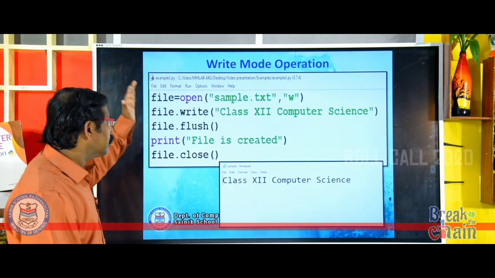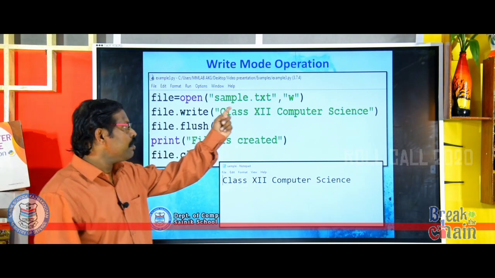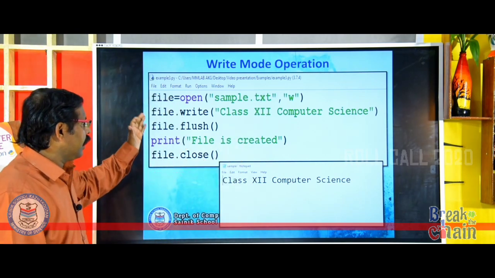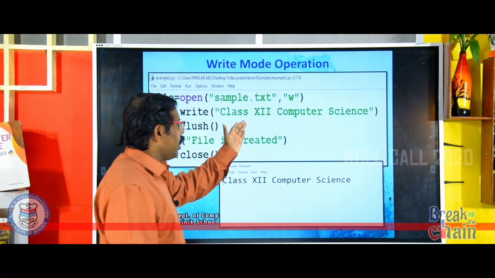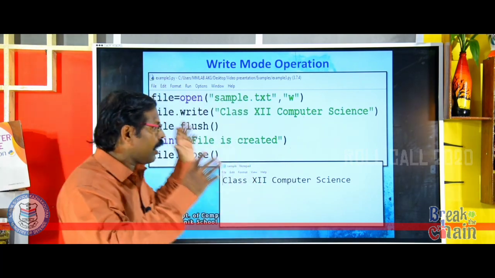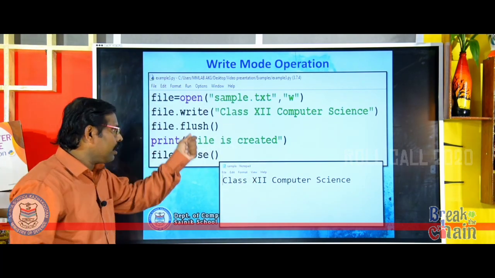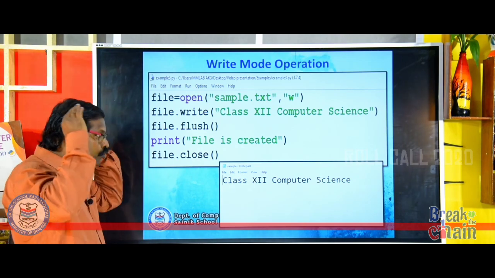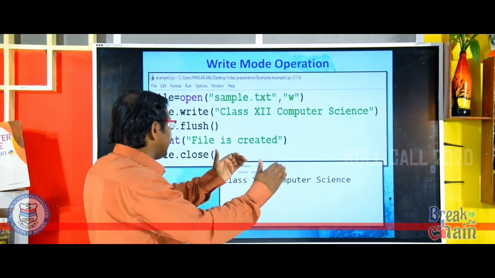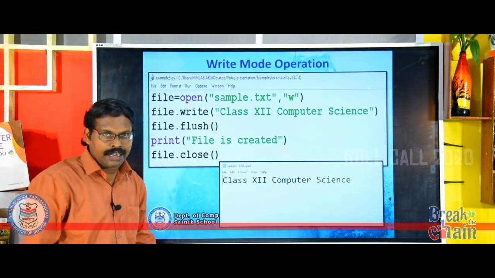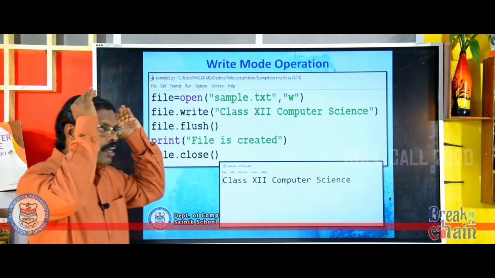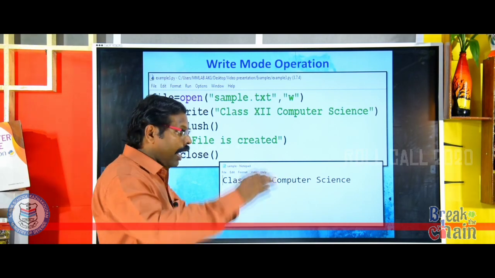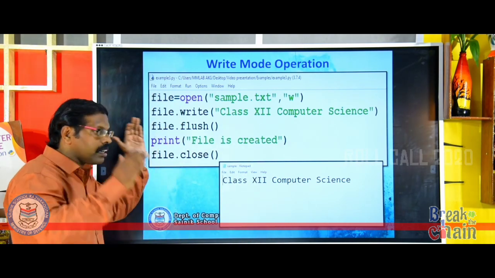I have a program: file equal to open sample.txt, and in write mode I am opening that file. file.write class 12th computer science, that is the content I am going to write into the file. file.flush, I have already told, from the buffer the content, the stream of bytes, has to be written to the disk. That is the use of flush.